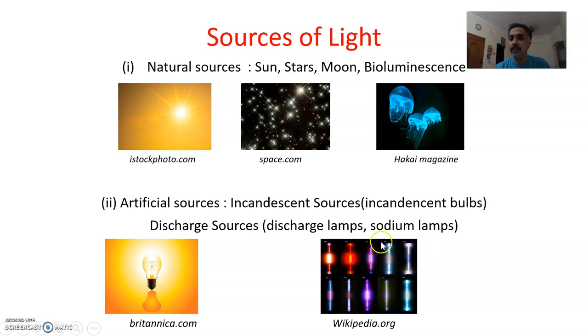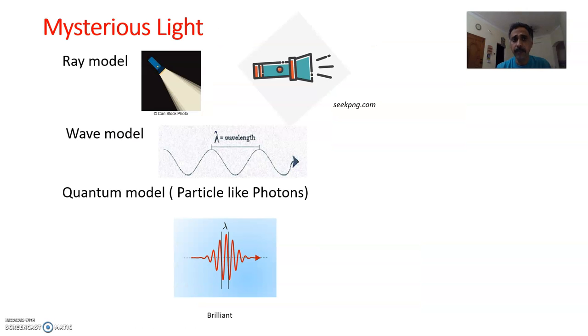In this, a glass tube is filled with gases, like sodium gas, argon gas, neon gas, and when we supply an electric field, the gases get ionized and as a result they emit a particular color of light. This is called the discharge source. So sources of light are broadly divided into natural sources and artificial or man-made sources.